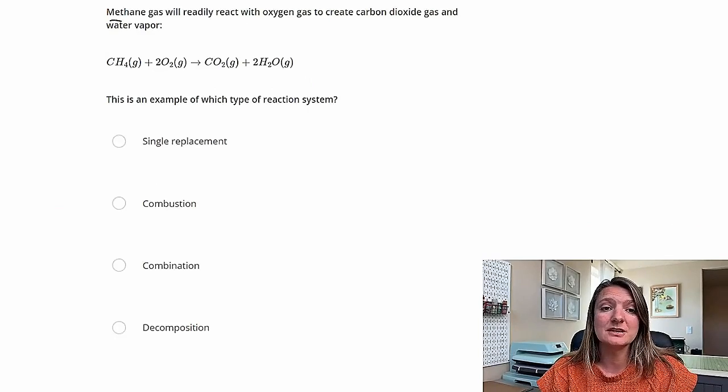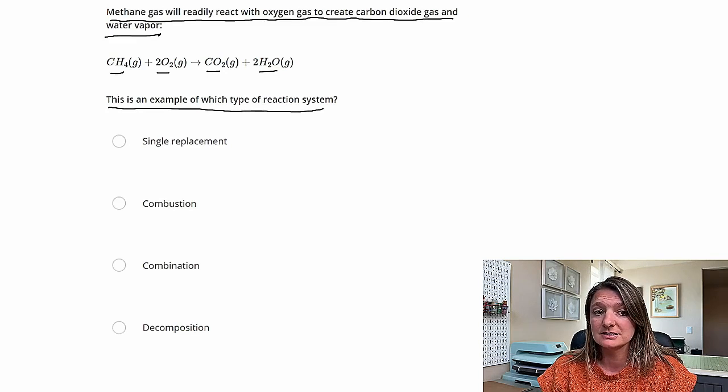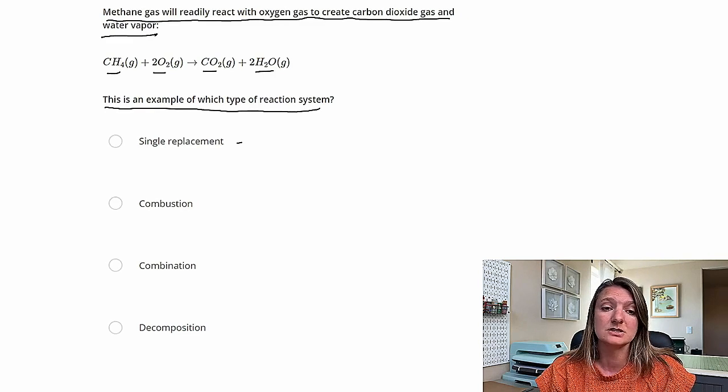On to our last question. Methane gas will readily react with oxygen gas to create carbon dioxide and water vapor. So we have methane there. That is added to oxygen, that's going to yield carbon dioxide and water. So what example is this? This is an example of what kind of reaction system? Let's talk about all 4 in case they ask you about them.